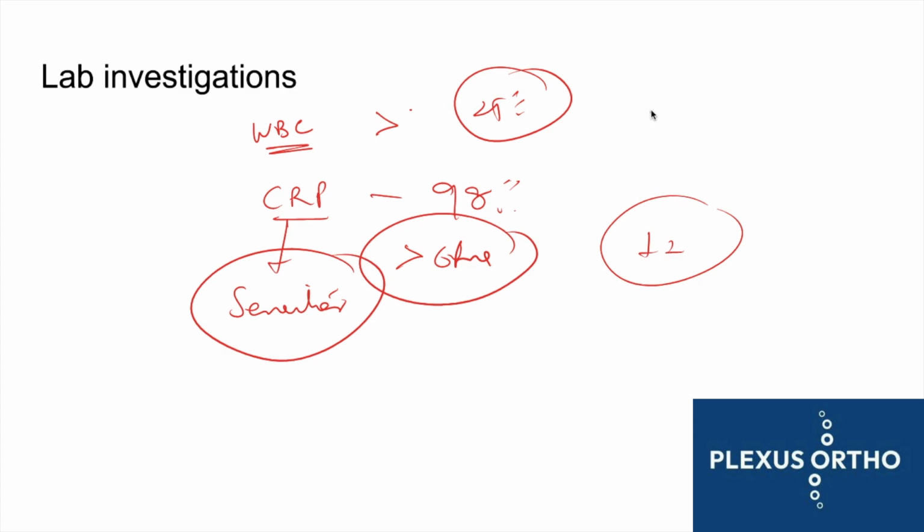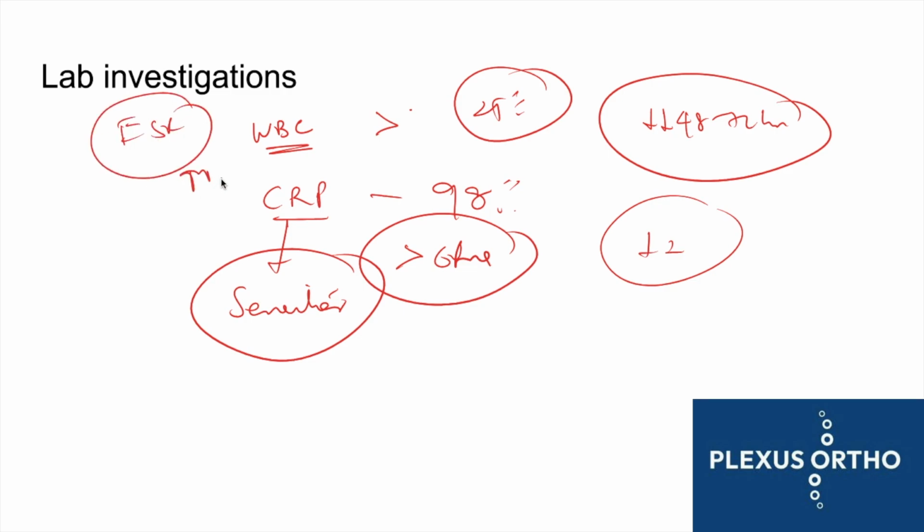So if the C-reactive protein does not reduce after treatment in 48 to 72 hours, then maybe it is a good indication to do surgery, or some change in treatment or surgery has to be done. ESR is also elevated, but is not as specific as CRP. And one new test is available, called the procalcitonin test, which is very specific for bacterial osteomyelitis.